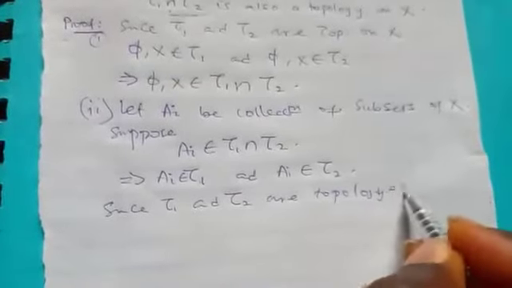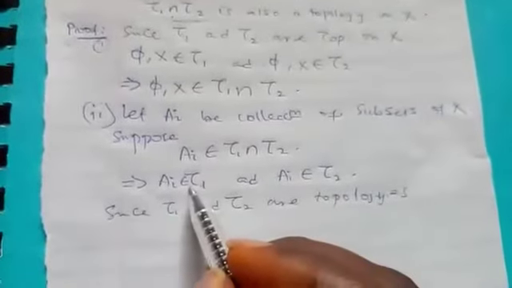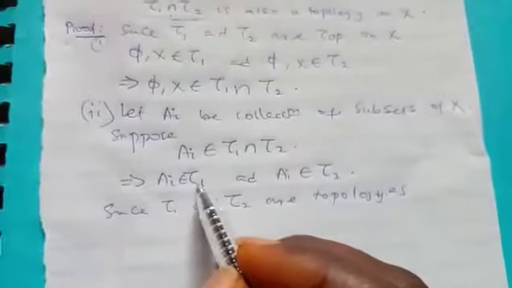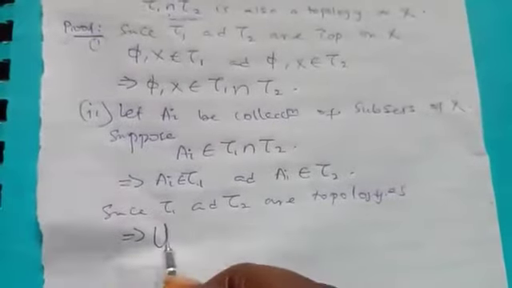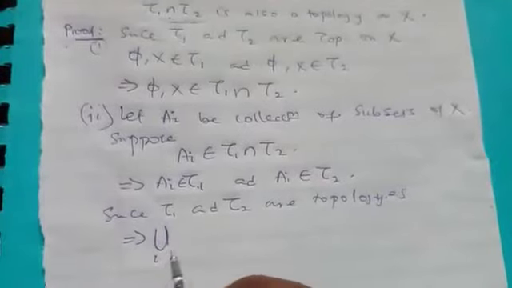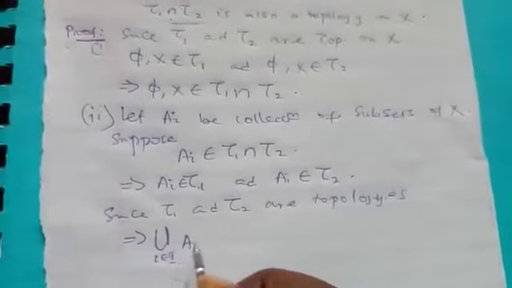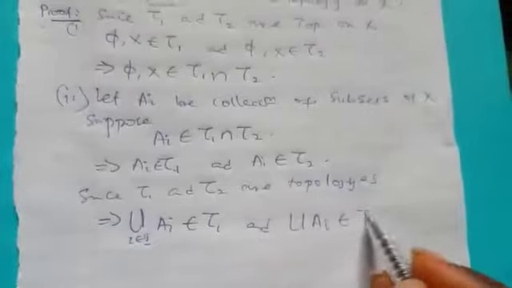By definition of topology, an arbitrary union of sets in it must belong to it. So definitely the union must belong to tau 1 and to tau 2, because both are topologies.